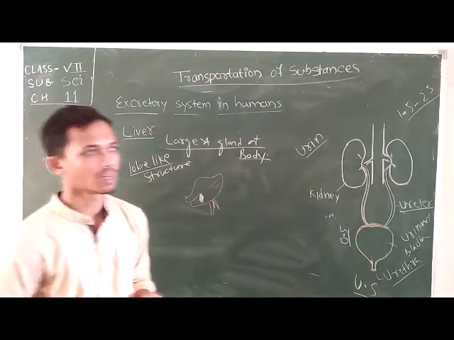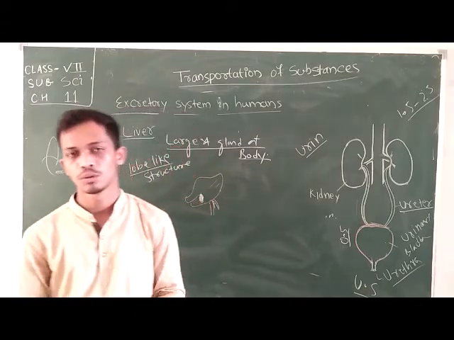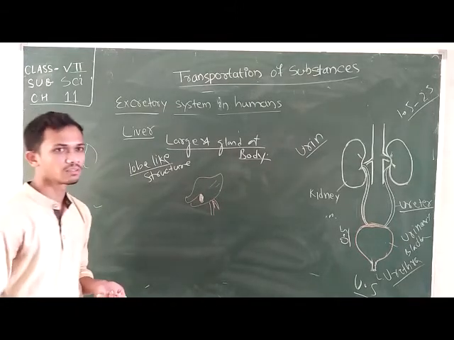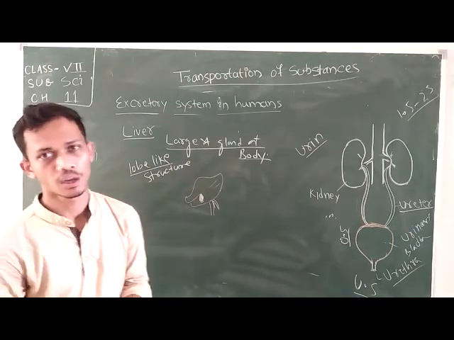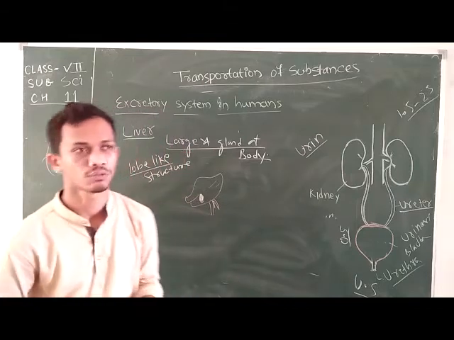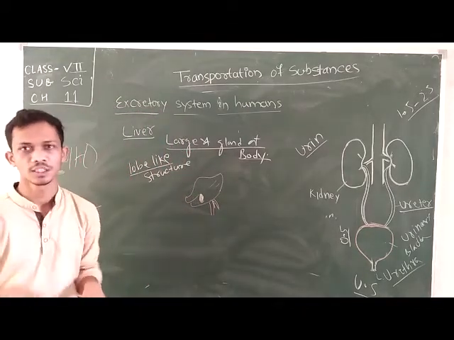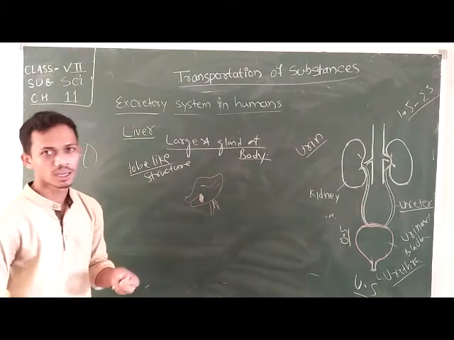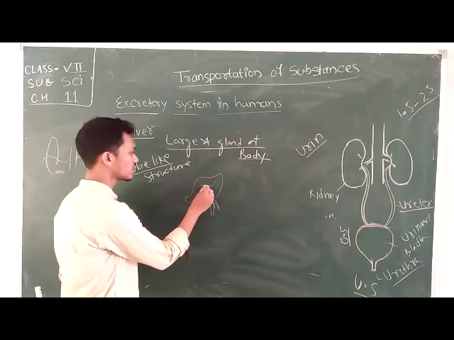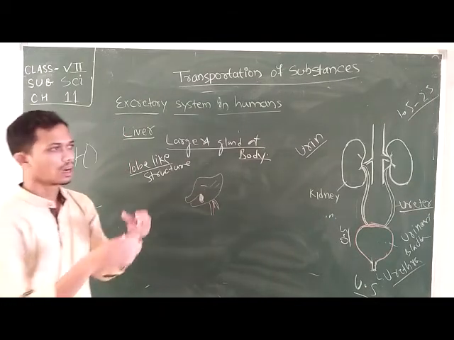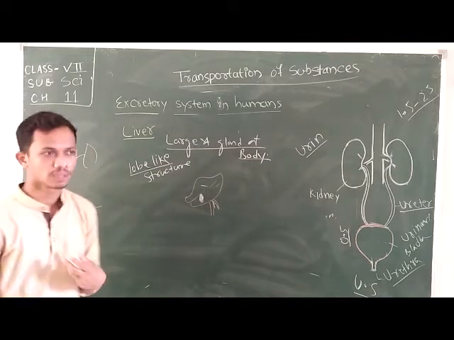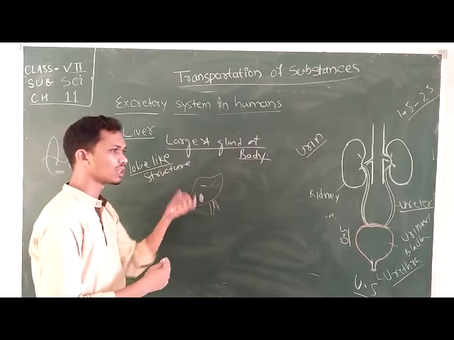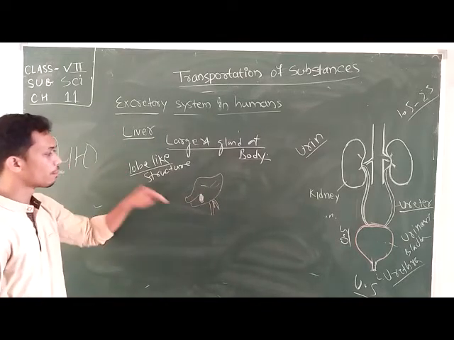Okay, the liver detoxifies various toxic substances which are consumed during food poisoning, and also things we take in, like tobacco, alcohol, and this type of toxic substance. They will be detoxified at the liver. Okay, and during the detoxification, various harmful wastes will be removed, and this harmful waste will be removed or simplified by the